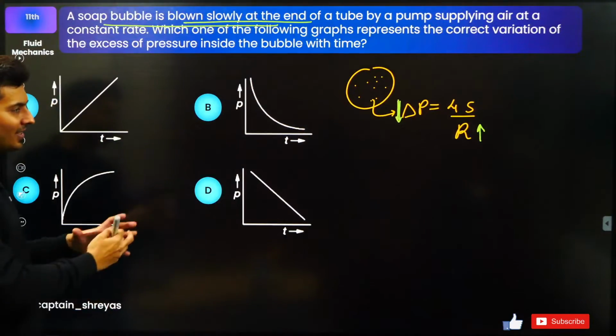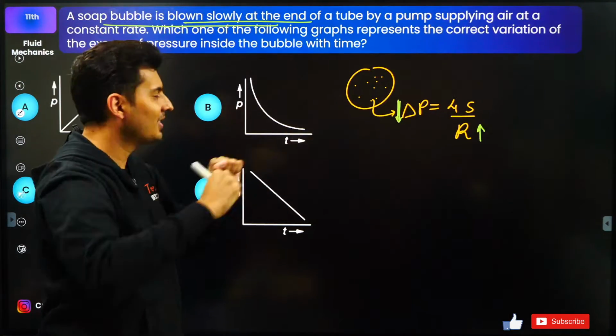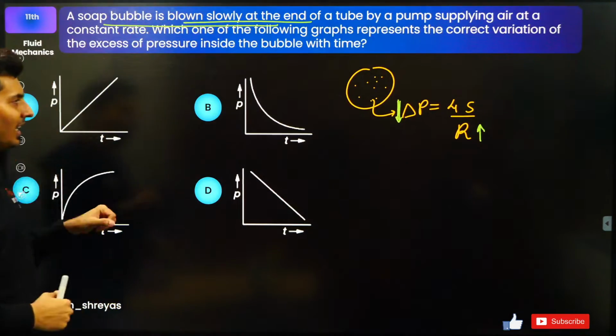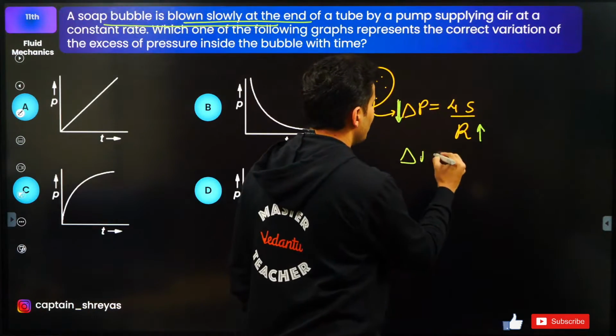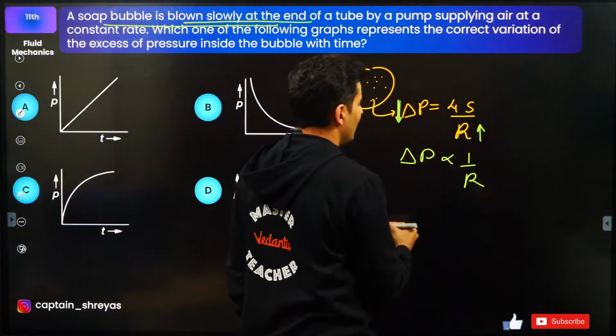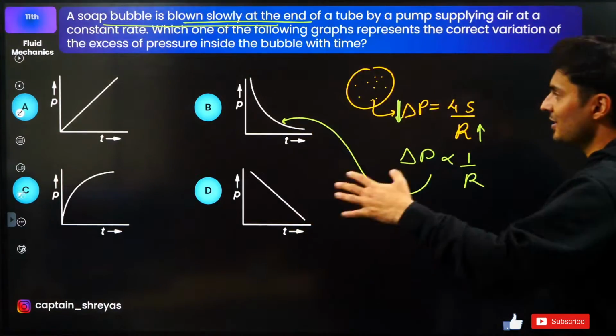So what should happen as time progresses? More air is coming, radius is increasing, pressure is reducing. So there is only one graph like that, but it will be inversely related because you can see delta P is inversely related. So it has to be a curved graph, an inverse graph. So as radius increases, pressure decreases.